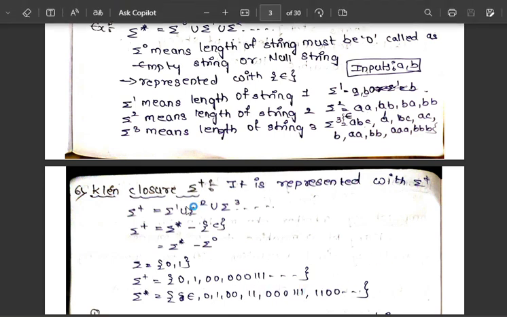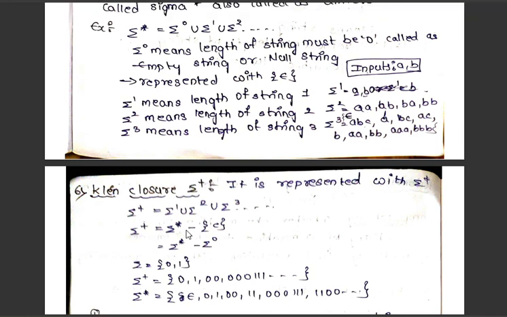Similarly, from this we can form another formula, which is sigma plus equals sigma star minus epsilon. What is the main difference between sigma star and sigma plus? Only sigma naught. If you remove sigma naught, then it forms sigma plus. Yes or no?